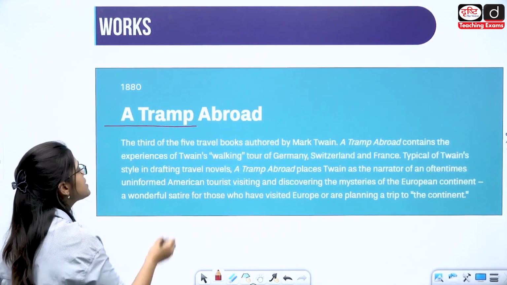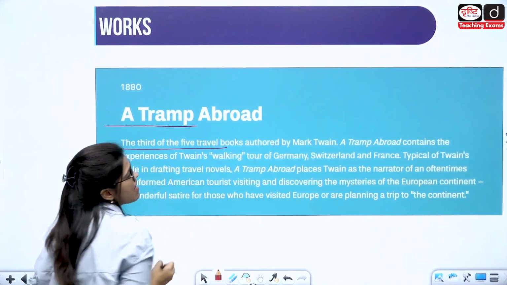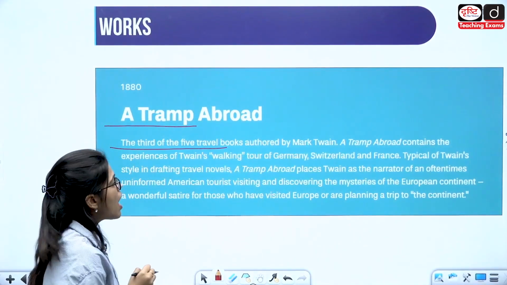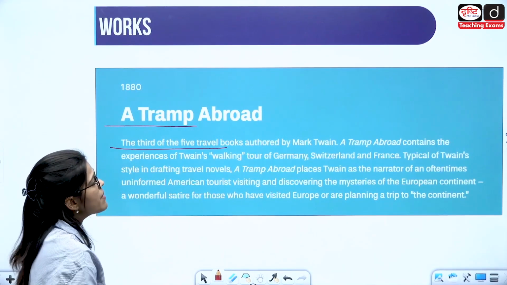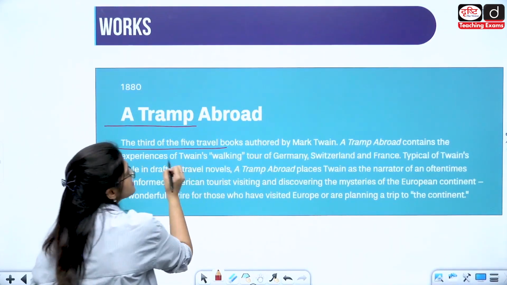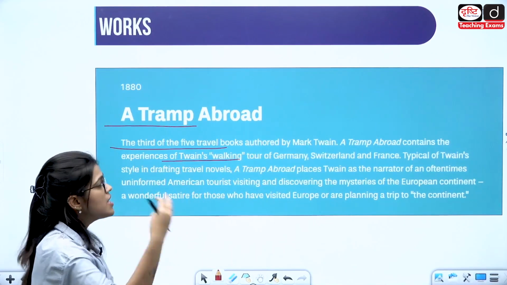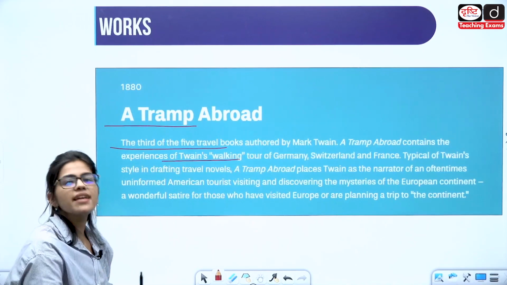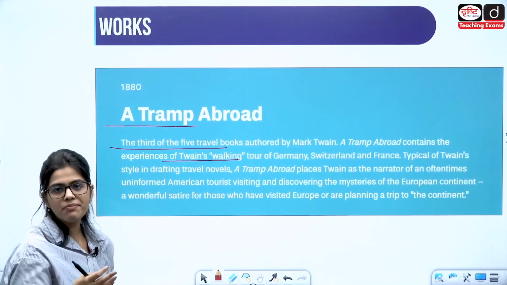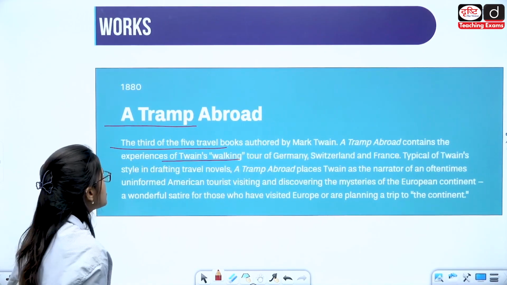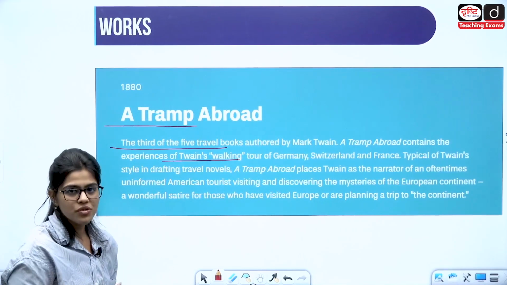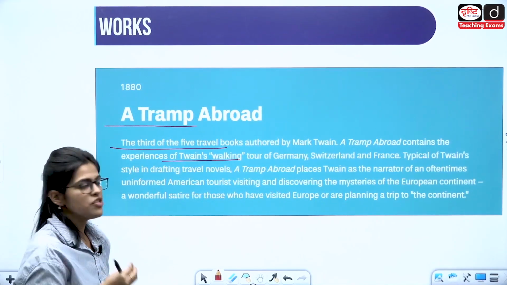ये work आता है. This is the third of the 5 travel books authored by Mark Twain. A Tramp Abroad basically contains experiences of Mark Twain's walking tour to various places like Germany, Switzerland and France. So it's like a travel book. He's traveling from one place to another, meeting a lot of people and drafting travel notes. और वो उनकी travel novels बन जाती है last में.